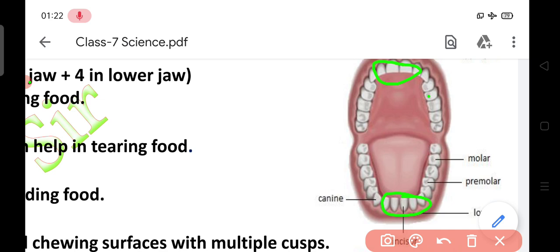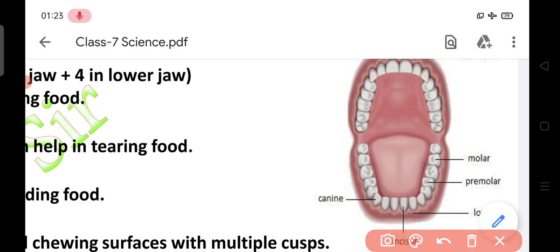Next, canine. Canine is just beside the incisors. Here you can see this is a canine, and this one is a canine, this one is a canine. Total 4 in numbers. These teeth help in tearing food.